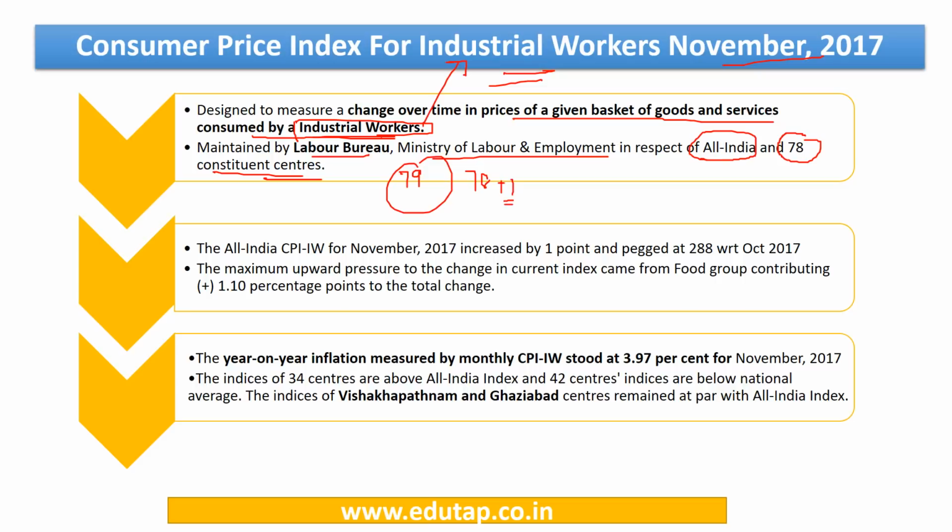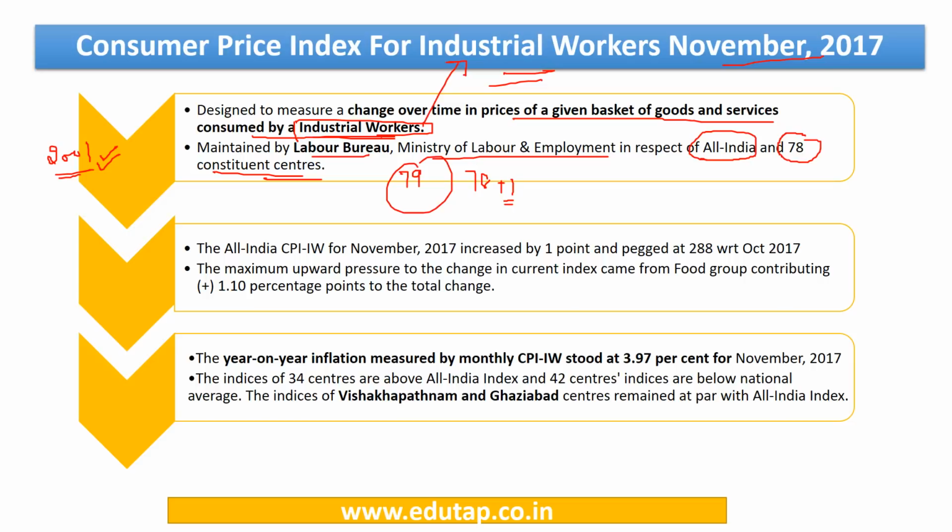The base year for compilation of this particular index is 2001. So if we are talking about 2017, we will be comparing it with the prices in 2001.